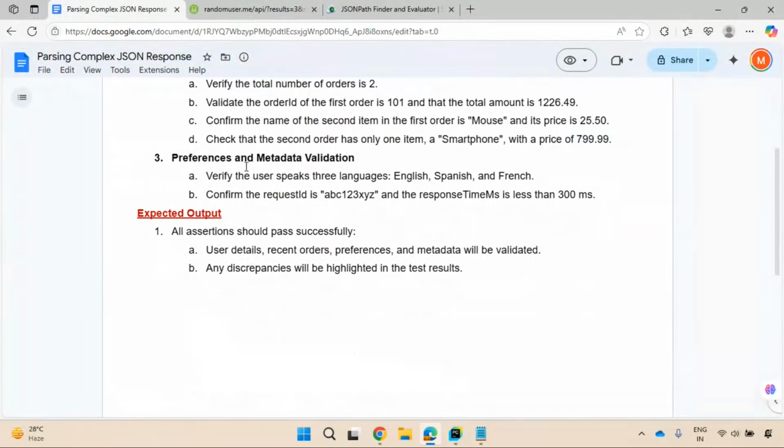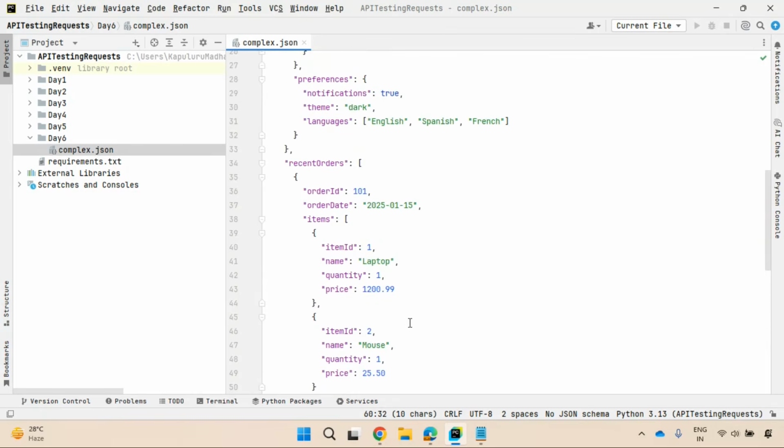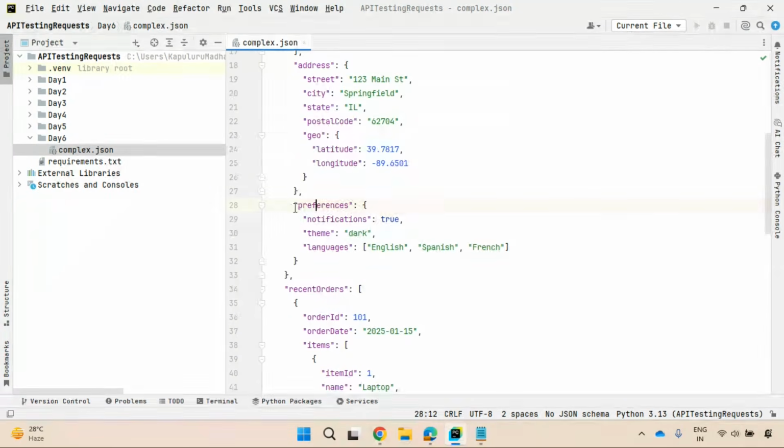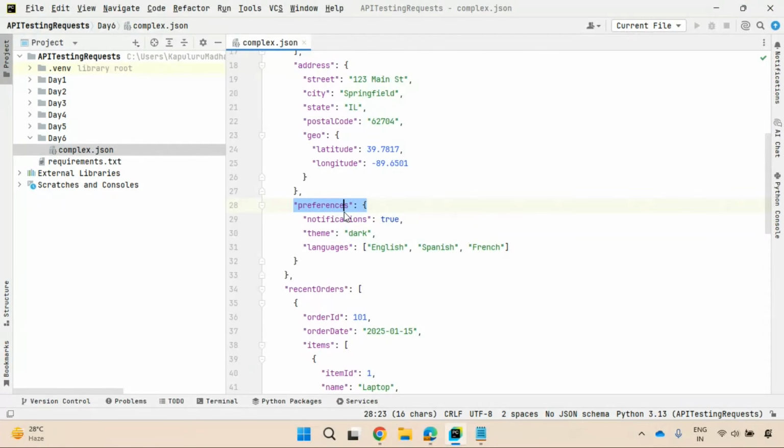When you talk about meta preferences and validation preferences, we can also see preferences here. You need to validate these preferences. Verify the user speaks 3 languages: English, Spanish, and French. In the preferences you have these languages.